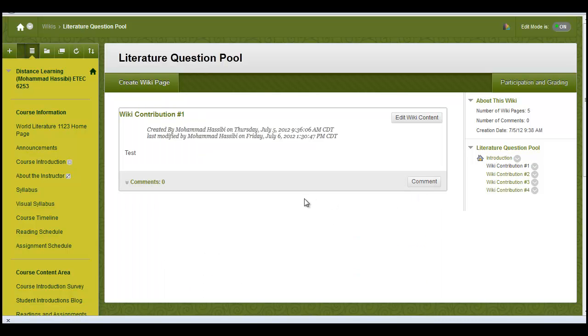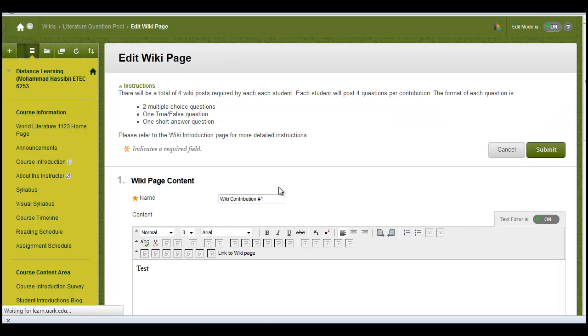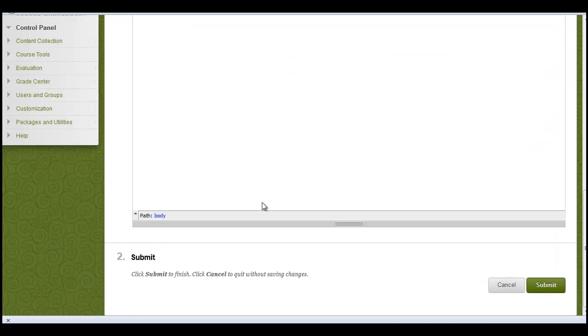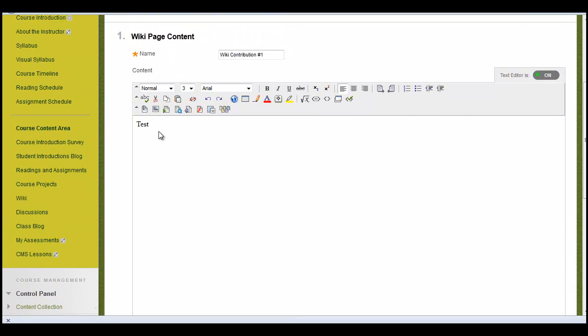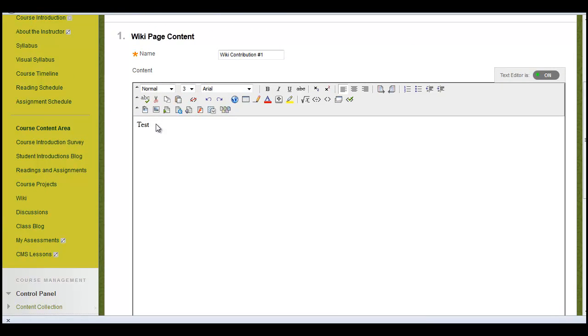Okay, now you don't create a wiki page. All you're going to do is edit wiki content. So you click on edit wiki content and leave the name wiki contribution 1. And then you just type something here. So I've got like test, and I want you to put your name either before you post your questions or after.